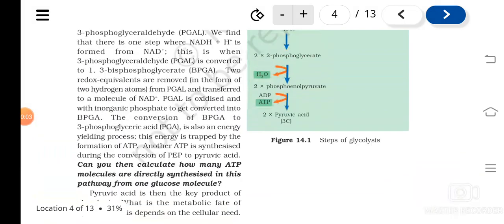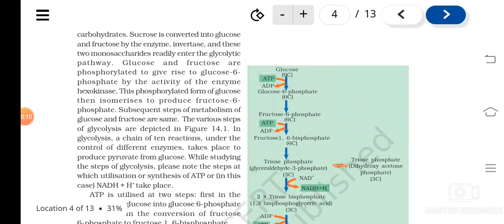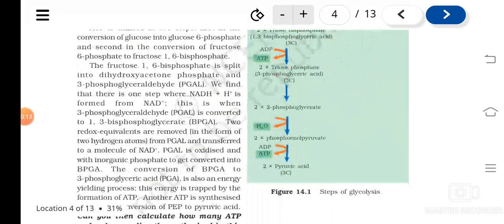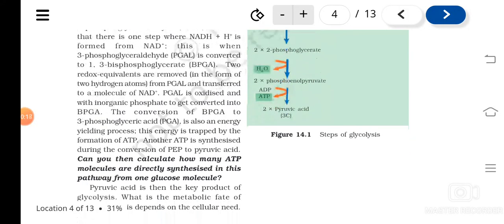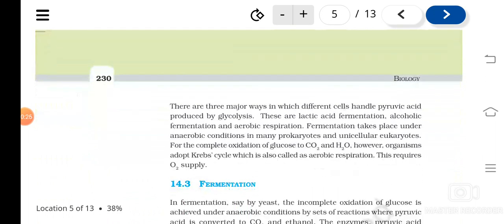In the previous class, I explained glycolysis, where I explained how glucose is converted to pyruvic acid. One molecule of glucose is converted to two molecules of pyruvic acid, and I told you the various steps of glycolysis. We also saw that this takes place in the cytoplasm.